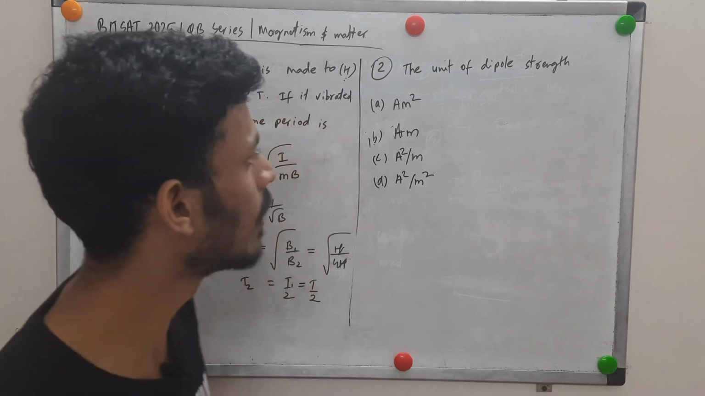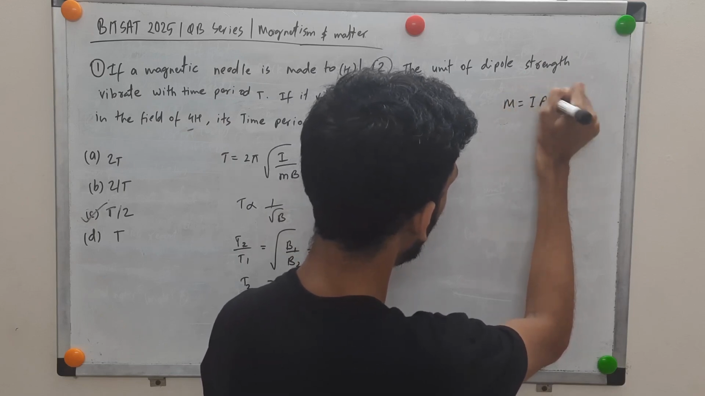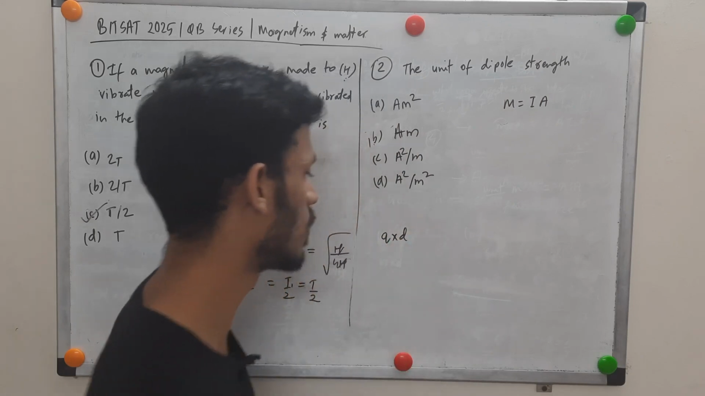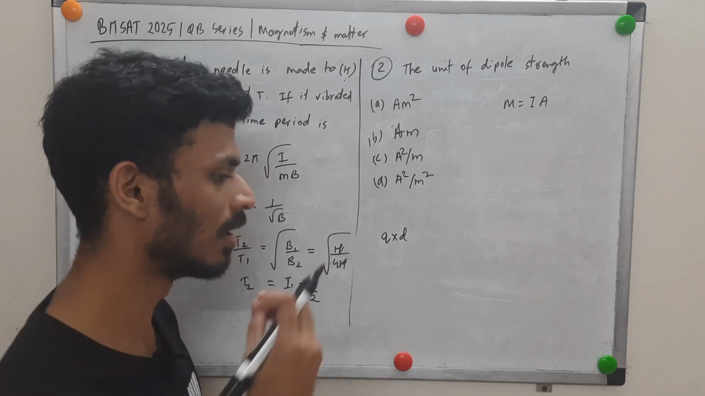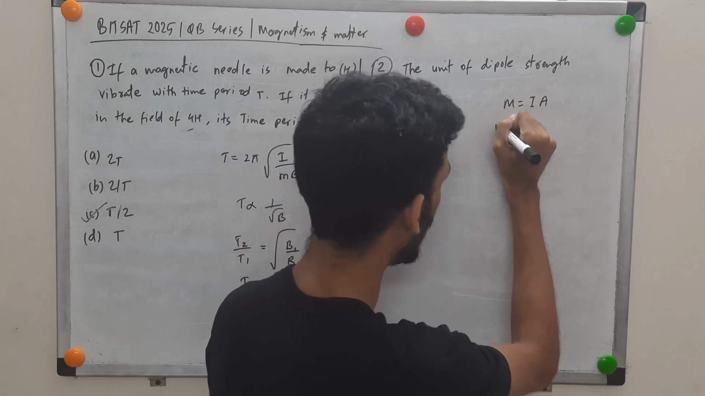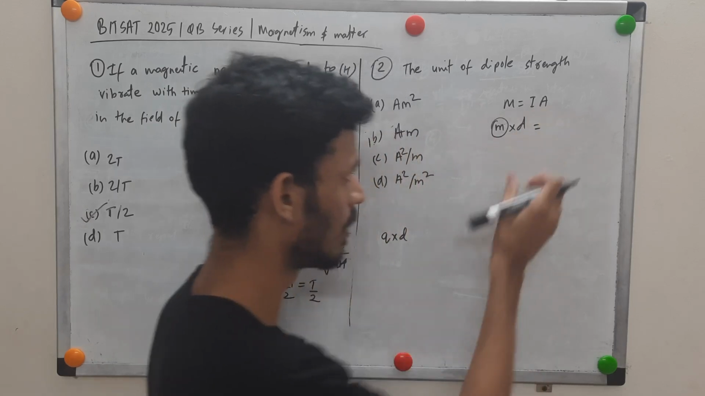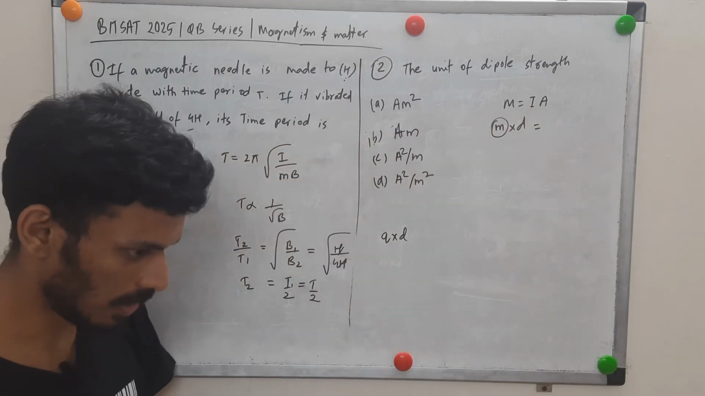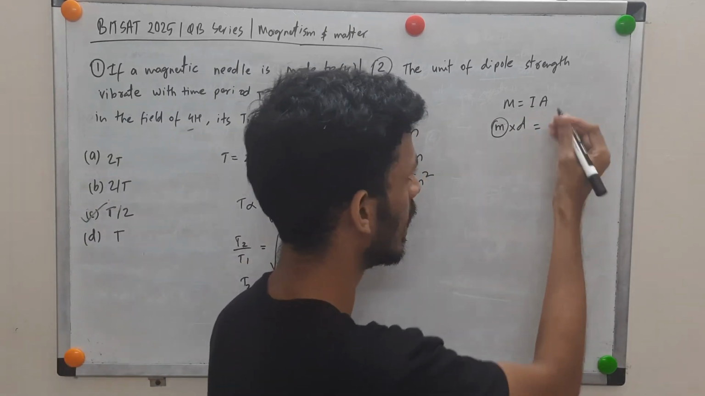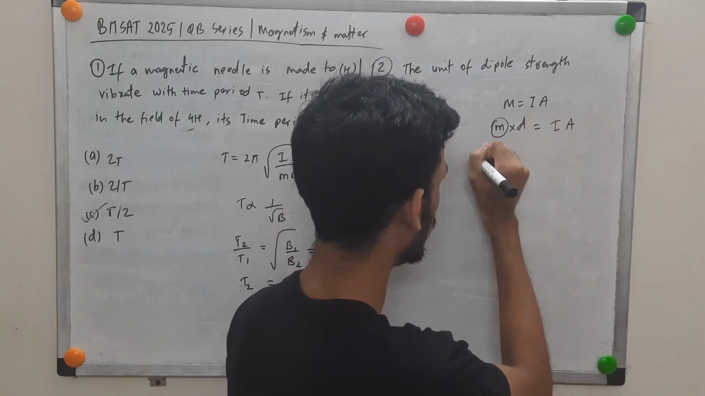Let's come to this one. Here we are asked for the unit of magnetic strength. So M is equal to IA. This is the magnetic dipole. Just like the electric dipole, you have charge into distance of separation, here also you'll have magnetic pole strength into distance of separation. Analogous to the electric dipole, you have the magnetic dipole, and this is I into A for the time being. We are supposed to find its unit.